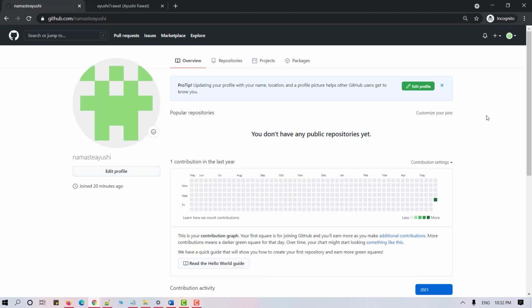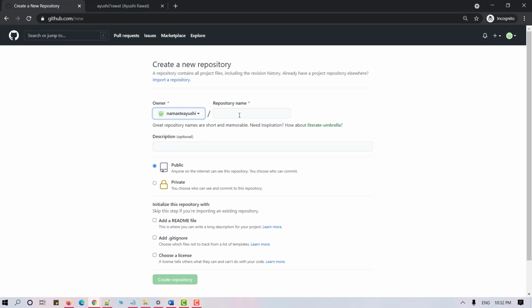So to create a repository, click on the plus icon. From here, you can create new repository, new gist, new organization, new project. So let's click the first option, and here it's asking you to name the repository. So let's name it Hello GitHub. So as long as you do not have a repository with the same name inside your GitHub account, you can proceed further to create one. Now let's add some description here. This is my first GitHub repository.